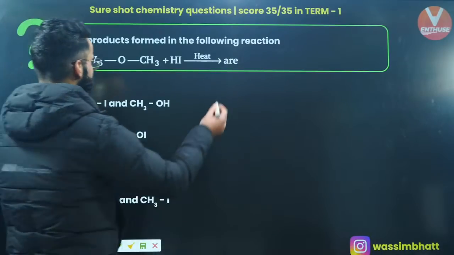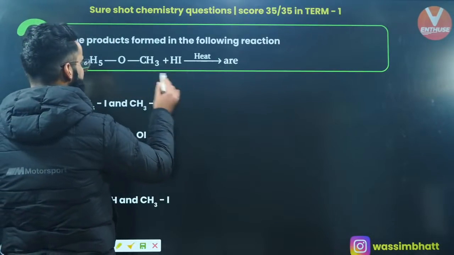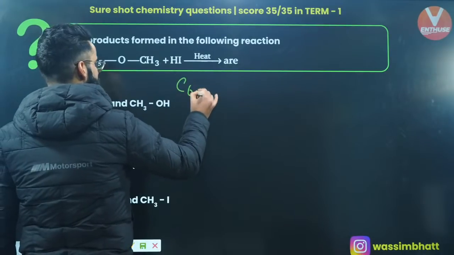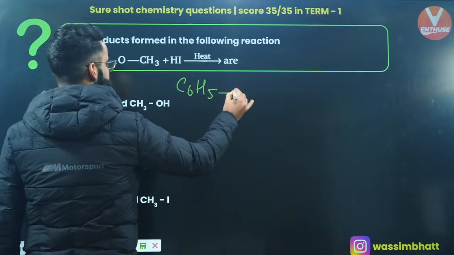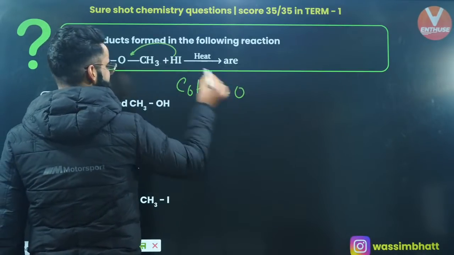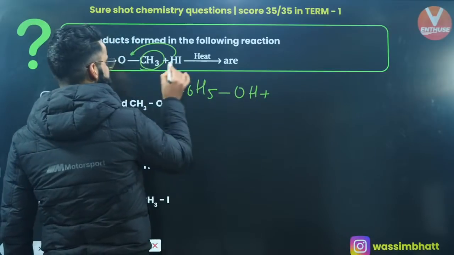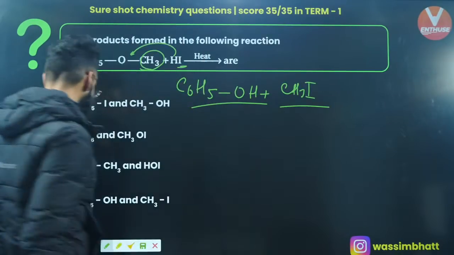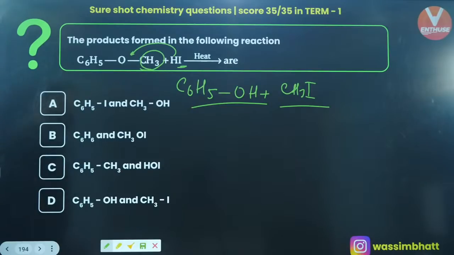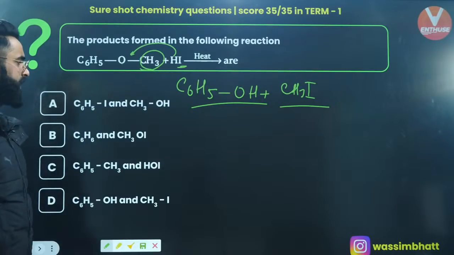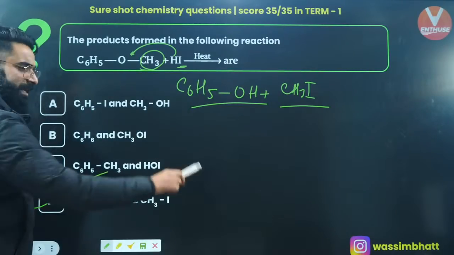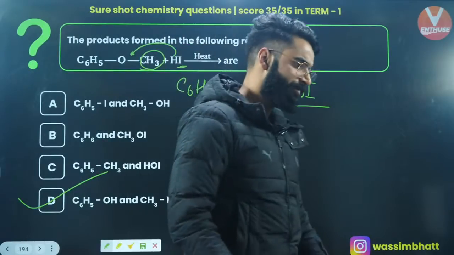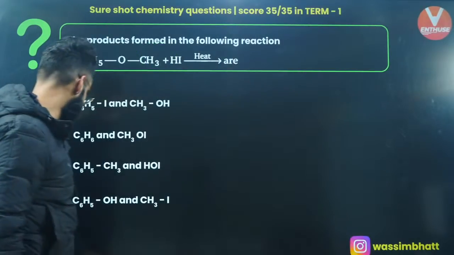So, simply do one thing. The final product is going to be C6H5, this is O. With this oxygen, you attach this H, and with this CH3, attach this I. So CH3I. These are the 2 products. Just check the options. C6H5OH, that is phenol, and methyl iodide. Option D is the one which is correct. Absolutely, people.